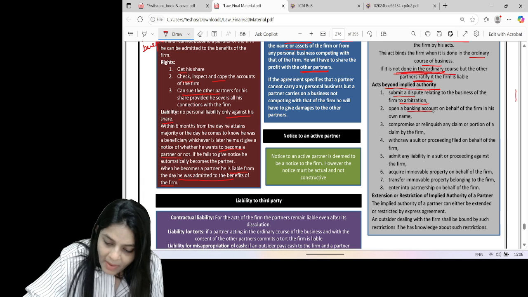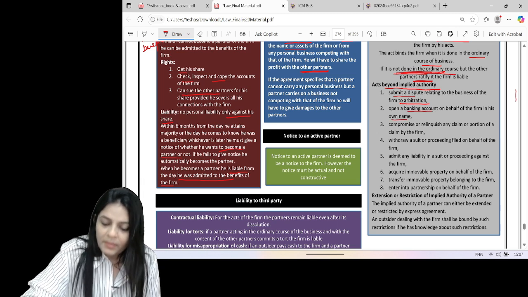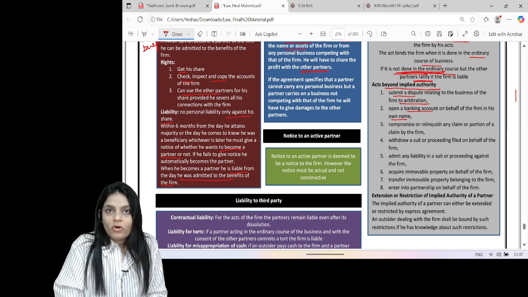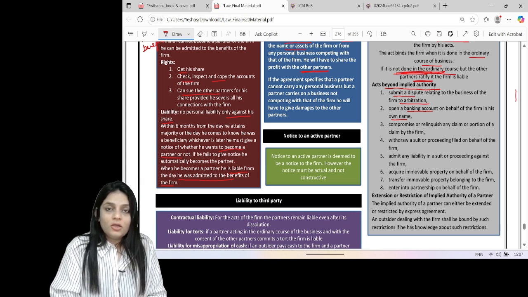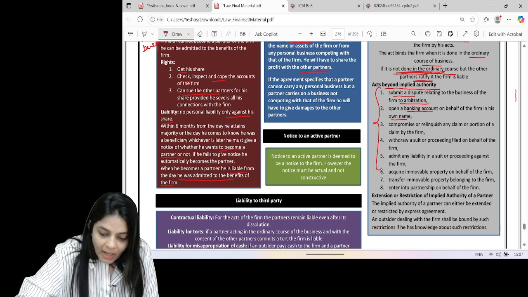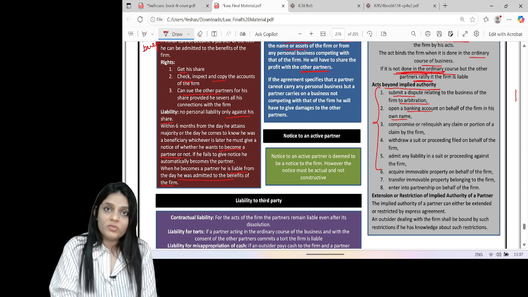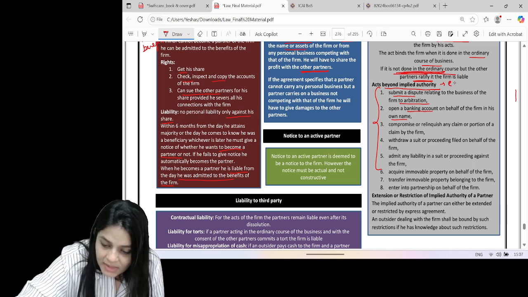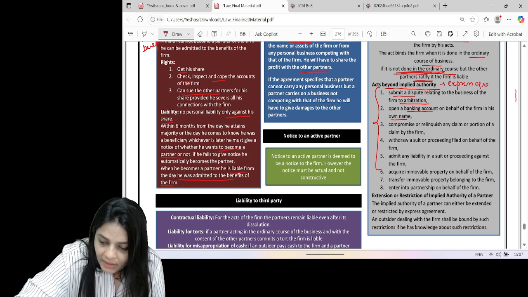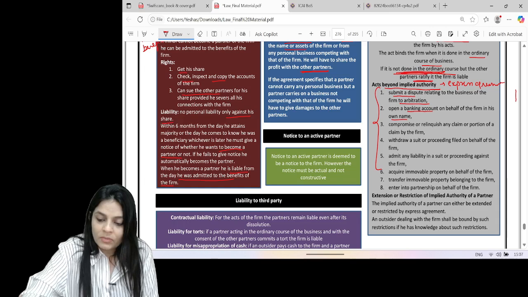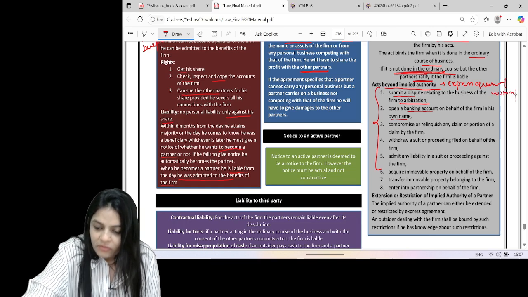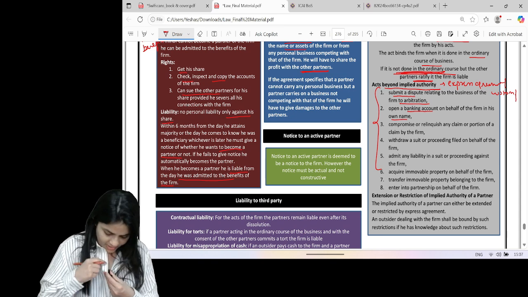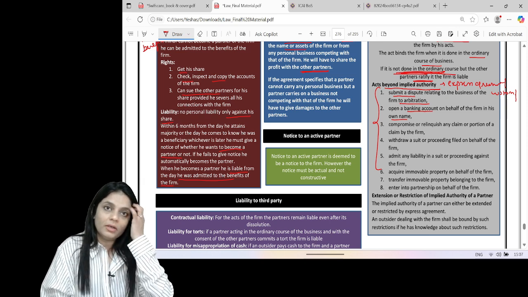He cannot open a bank account on behalf of the firm in his own name. But let us say if the partners give him the authority to do that, can he do it? Yes. So these acts cannot be done by a partner, and if he does, the firm is not liable. But if the partners have, by an express agreement, decided that a partner can do these acts, or if it is in the custom of the firm or the business, then if a partner does the act, the firm is liable. Otherwise, these acts do not hold the firm liable.